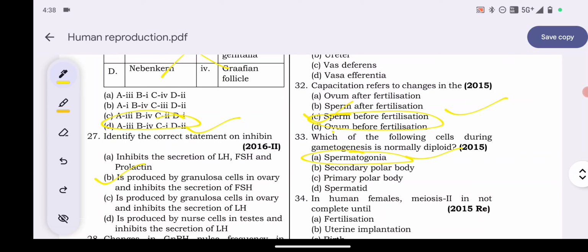Spermatogonia are diploid germ cells of seminiferous tubules that undergo mitosis to form the primary spermatocyte. These primary spermatocytes are converted to haploid sperms by meiotic division. So option A is your answer.